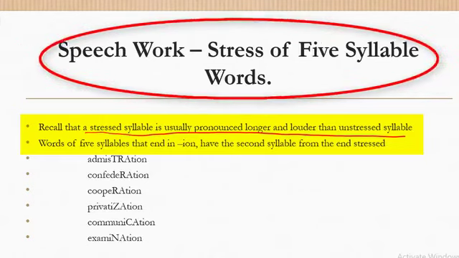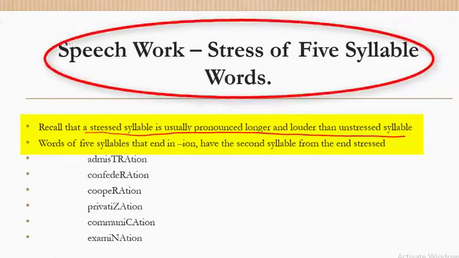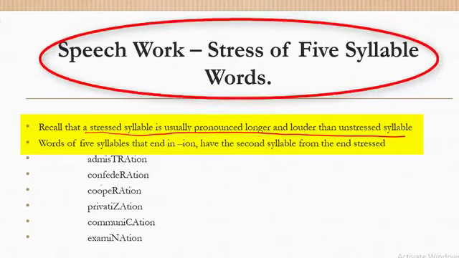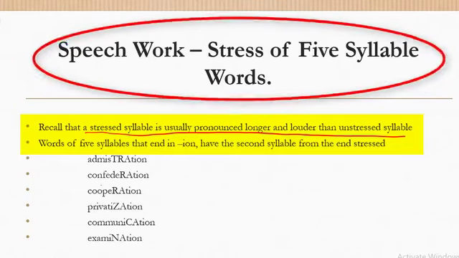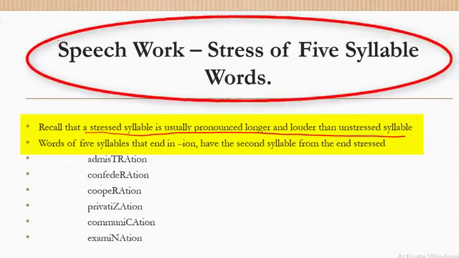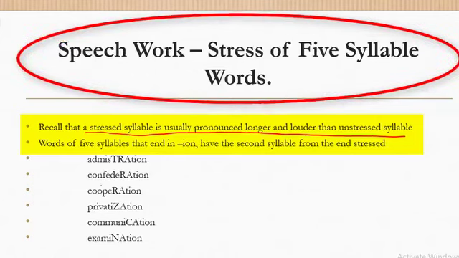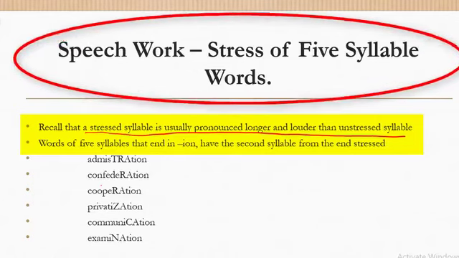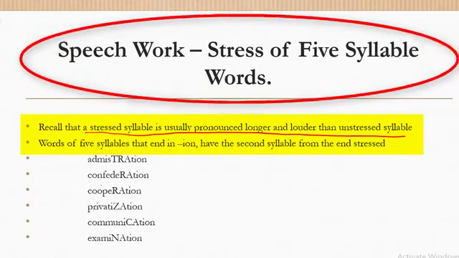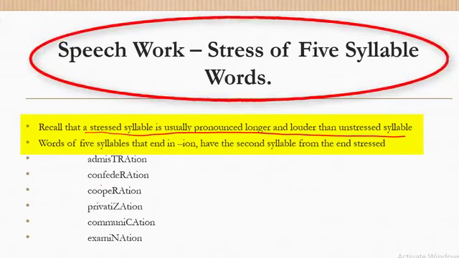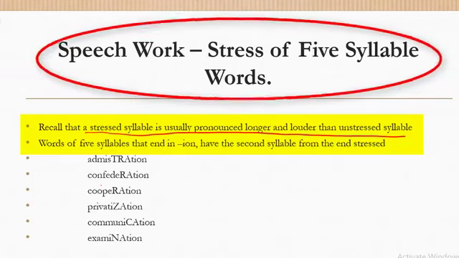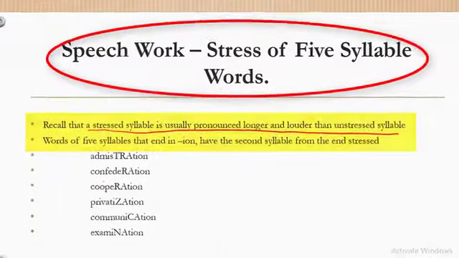Okay, this is it: administration, confederation, cooperation, privatization, communication, examination. So they are all 5-syllable words. Examination, okay.